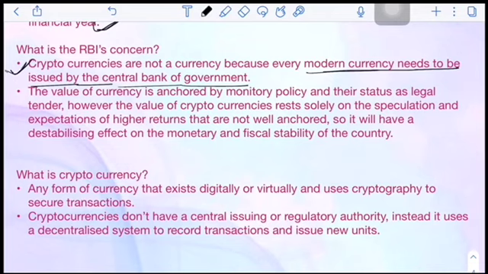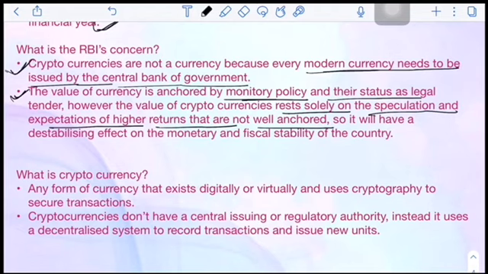The next important thing is that the value of currency is anchored by monetary policy and its legal status. However, the value of cryptocurrency rests solely on speculation and expectations of high returns that are not well anchored.